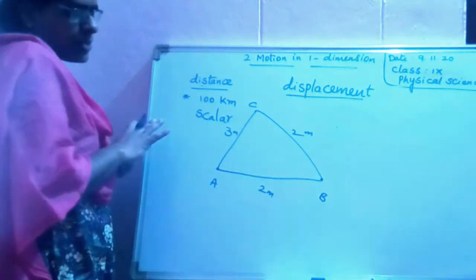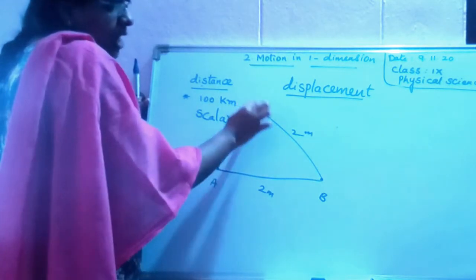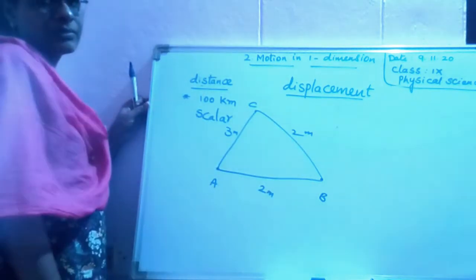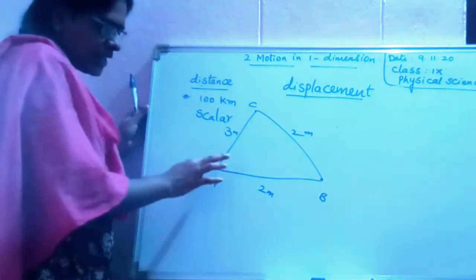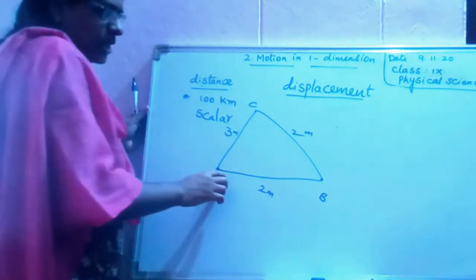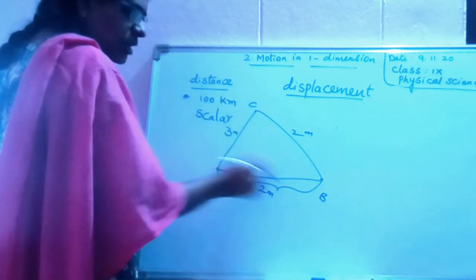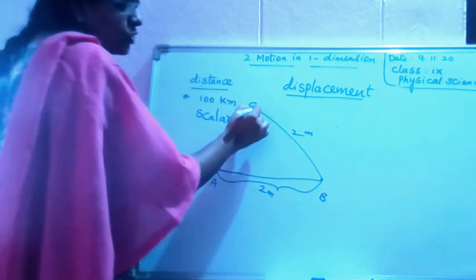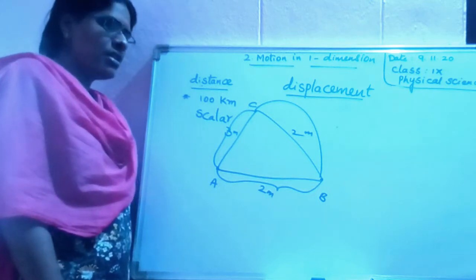The other possibility is he moves from A to C and again from C to B. At the start of the example, I said his aim is to reach B. Did he reach B by traveling directly from A to B? Yes. And by traveling A to C, then C to B, did he reach B? Yes.